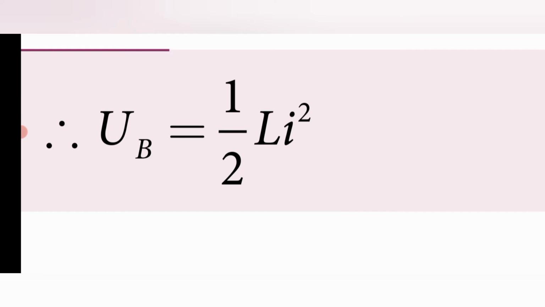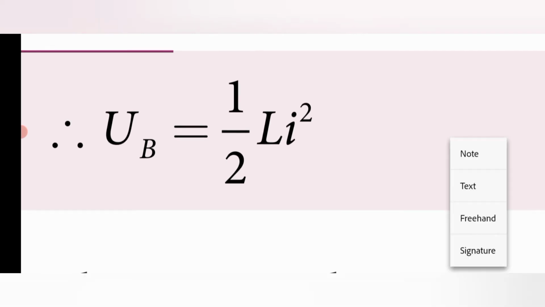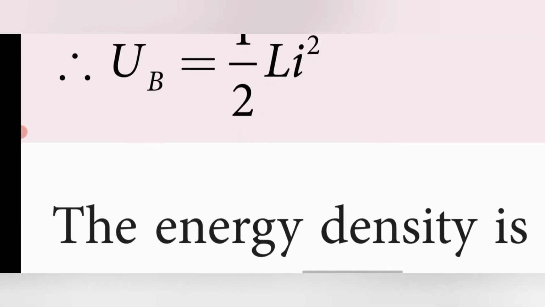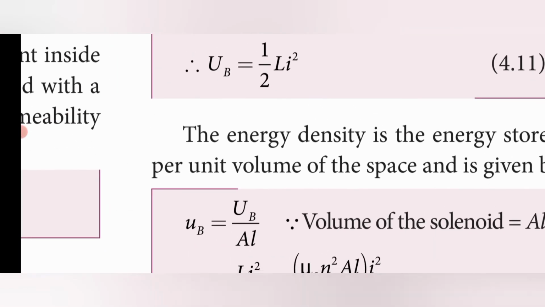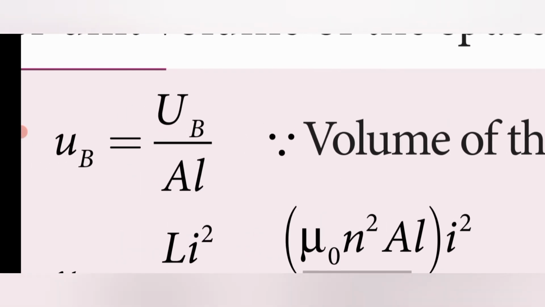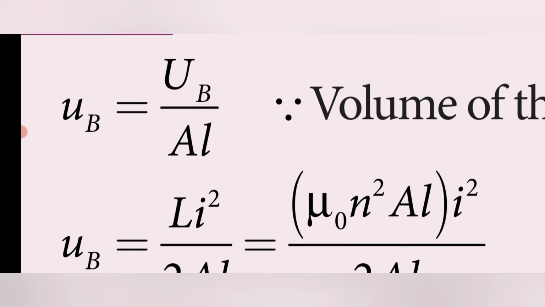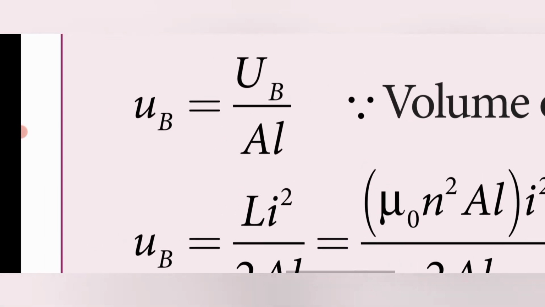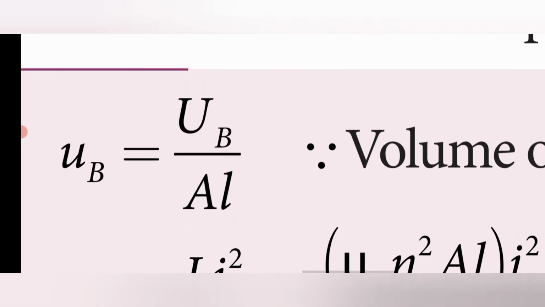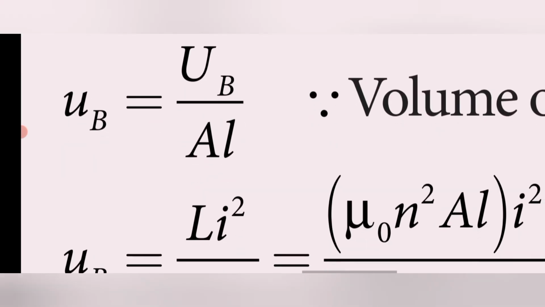Now the energy density, the energy stored per unit volume of any space, is given by... now we have to find out the energy density. So that's why the energy is stored per unit volume. So this is the energy value, and now we have to calculate the energy density here. The energy density can be referred to as small u B. Small u B is equal to epsilon B by volume. Volume means area into L. So here energy density is considered as the energy stored per unit volume, A L. So this is the volume here.